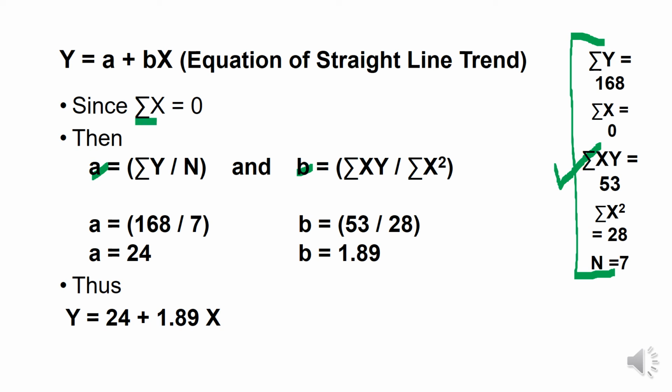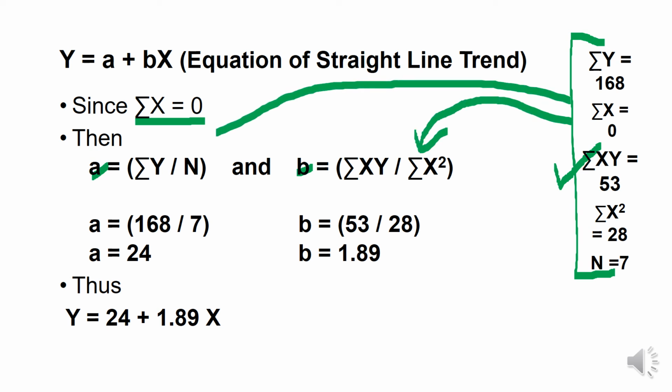Since the summation of x is 0, which we have learned recently, we'll substitute these values over here, and likewise we'll substitute these values over here. So the value of summation y is 168. The value of n, the number of items, is 7. When 168 is divided by 7, then a becomes equivalent to 24.